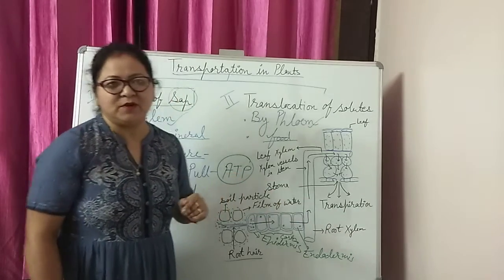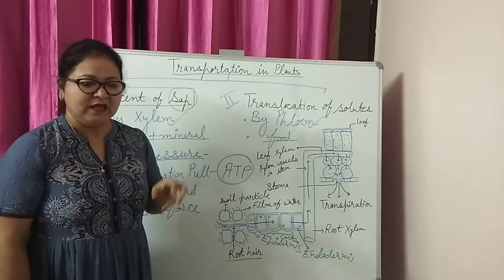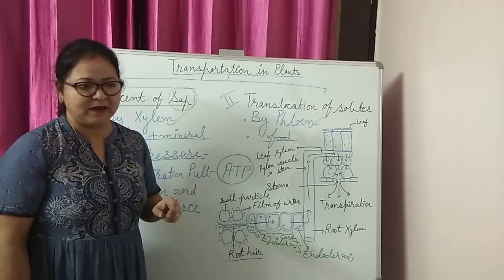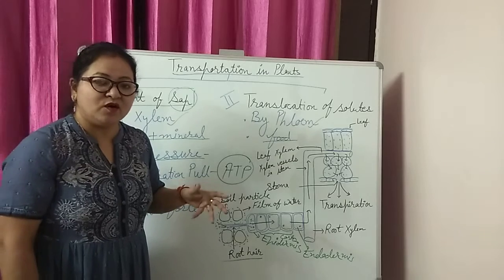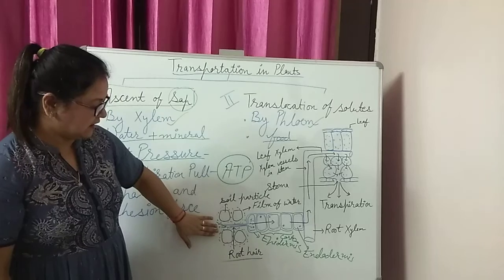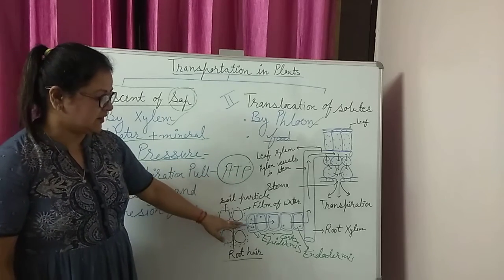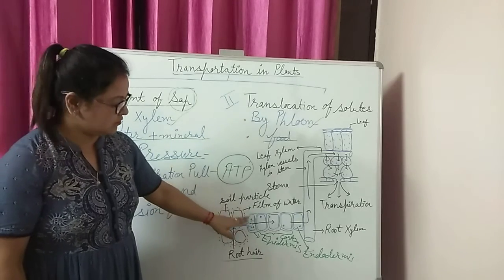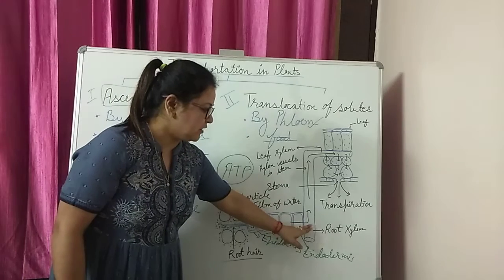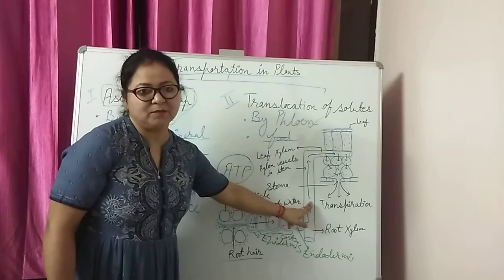I will take the example of water. You have a supply of corporation water. The water is available, it is provided by the government. If the water is there in the pipeline, you can turn on your tap, then you will get the water very easily. So it is like that: water is available in the soil, and due to this energy, minerals enter into the root hair, then the osmosis will take place, and cell to cell osmosis will take place, and water will reach up to the root xylem and can move upward into the root xylem, but up to a certain height.